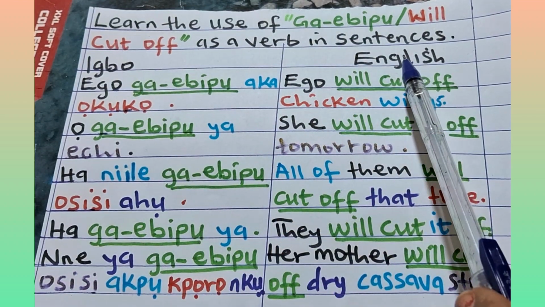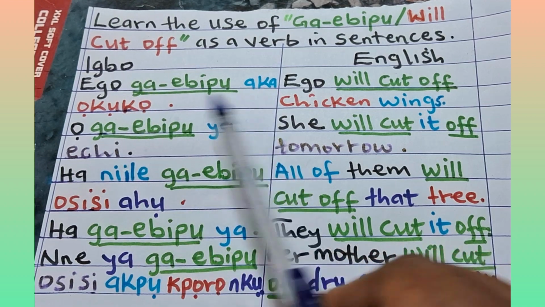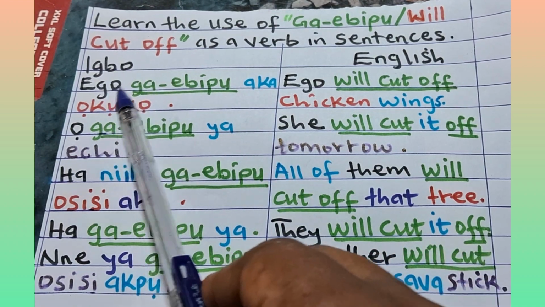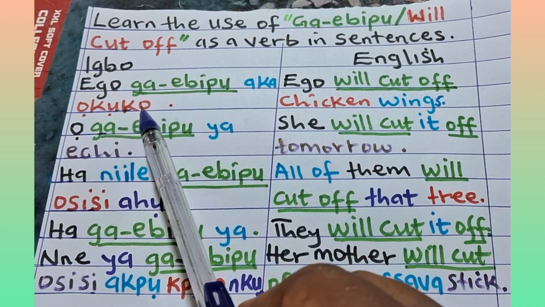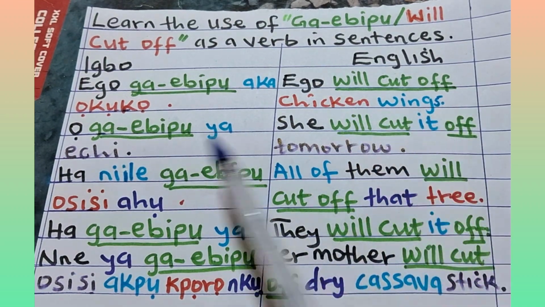Igbo English. The first sentence is ego ga ebipu aka ọkụkọ. Ego ga ebipu aka ọkụkọ, meaning ego will cut off chicken wings.